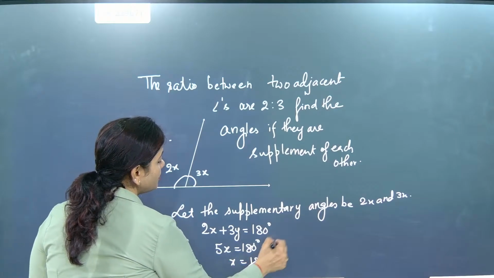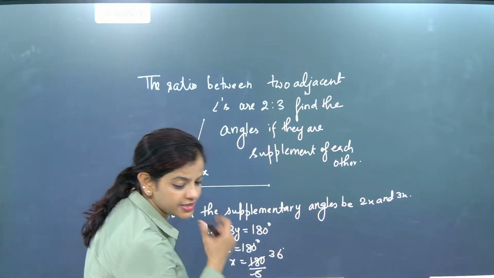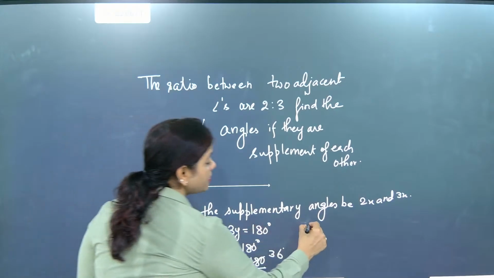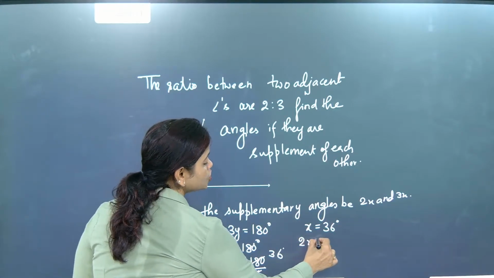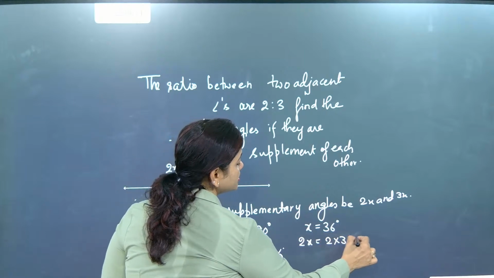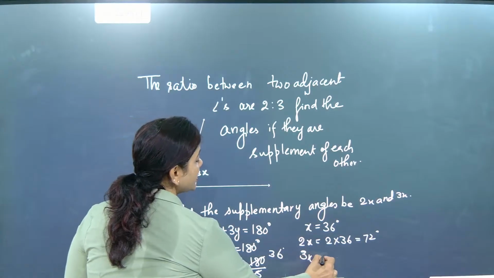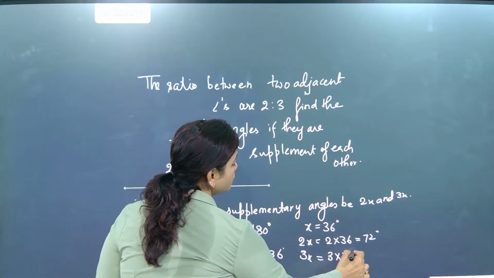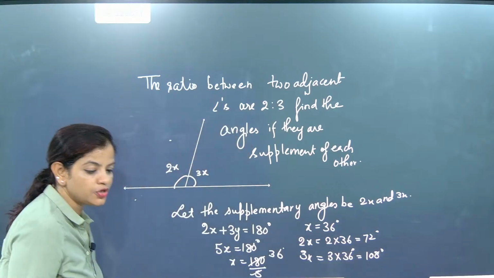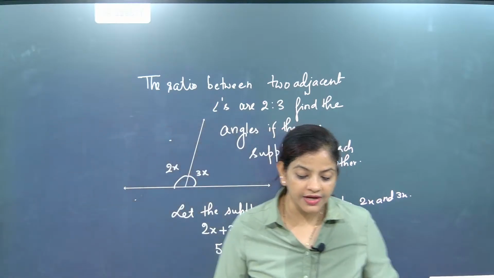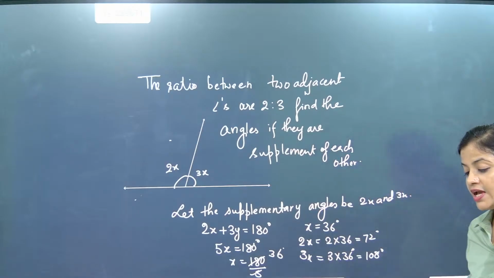So it is coming as what? 5 3s are 15, 36 degrees. So x is coming as 36 degrees. Then the first angle is 2x, so 2 into 36 degrees is 72 degrees. Now 3x will be 3 into 36 degrees, which is 108 degrees. Understood? Absolutely, Anika, everybody, super. So the angles are 72 degrees and 108 degrees.